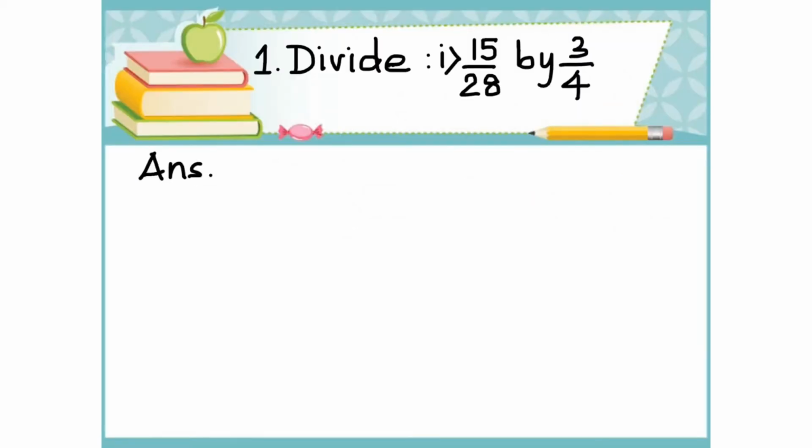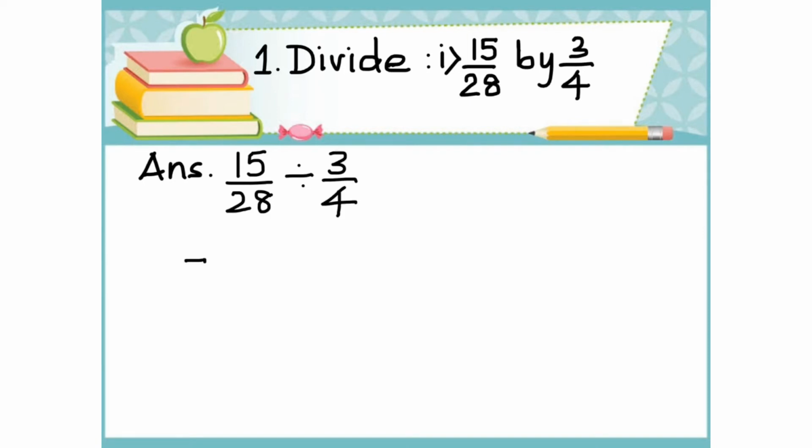Now let us look at a few questions. First question, divide 15 by 28 by 3 by 4. Answer: 15 by 28 divided by 3 by 4.